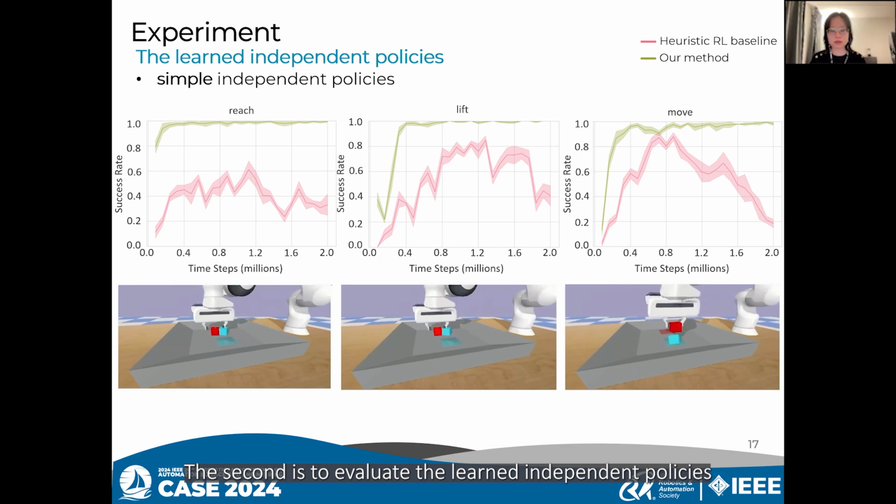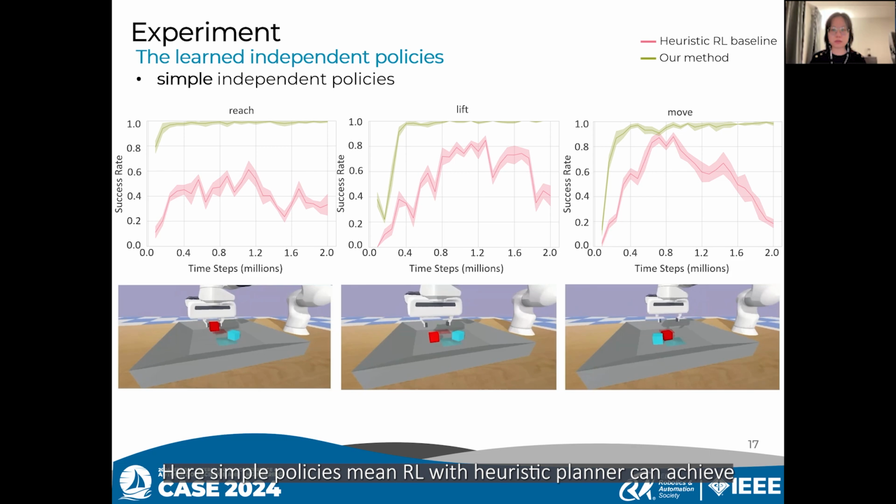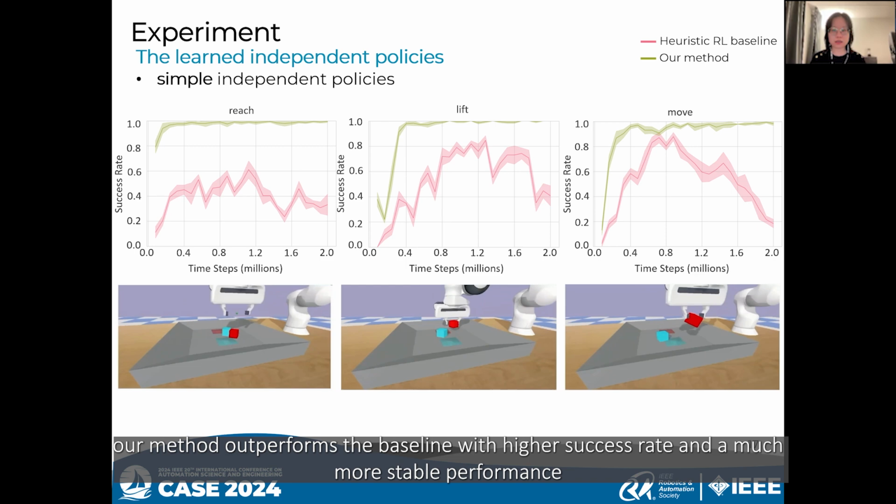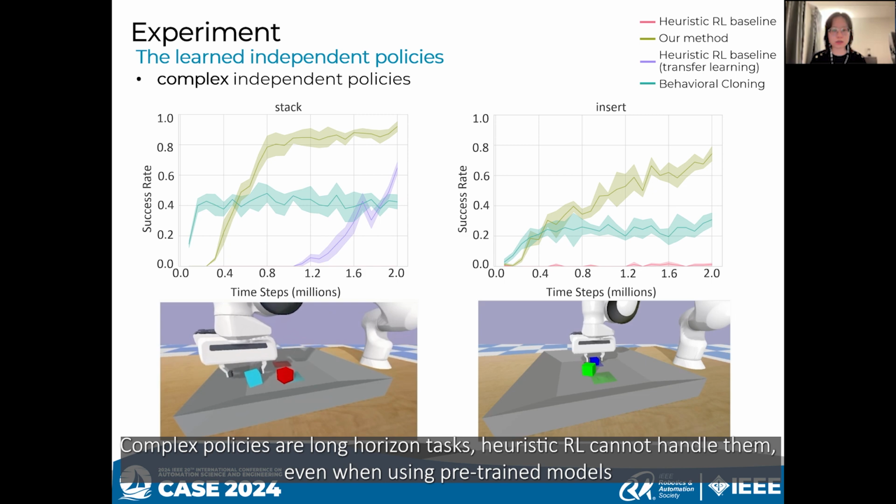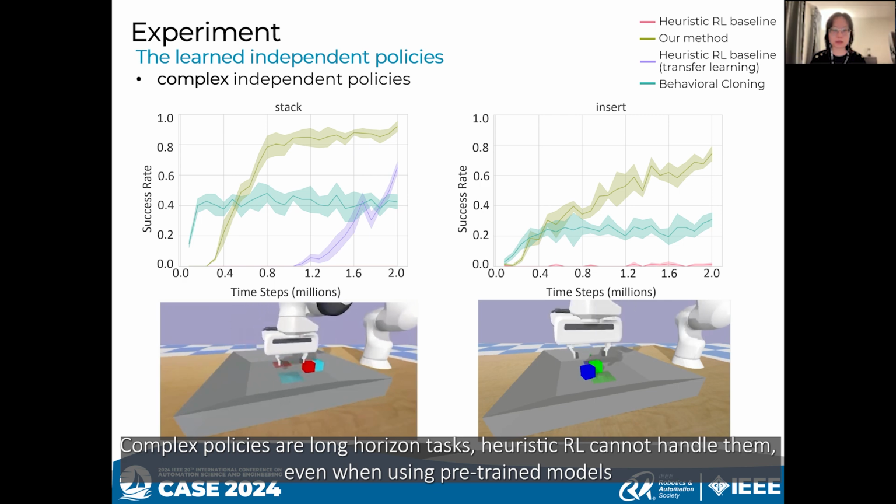The second is to evaluate the learned independent policies. Here, simple policies mean what RL with heuristic planner can achieve. Our method outperforms the baseline with higher success rate and a much more stable performance. Complex policies are long-horizon tasks. Heuristic reinforcement learning cannot handle them, even when using pre-trained models.